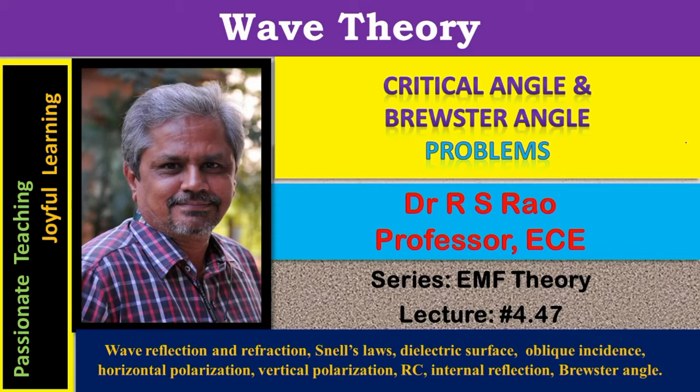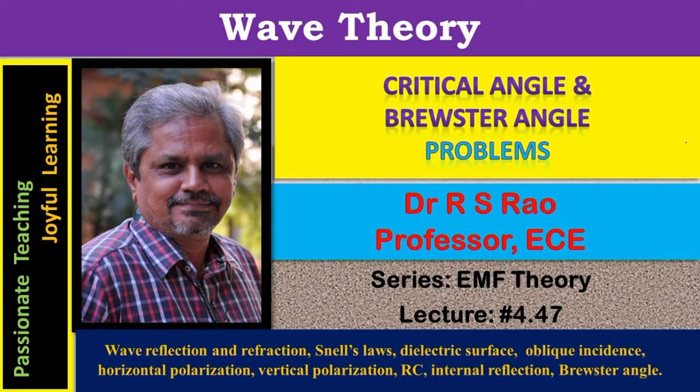Lecture number 4.47. Critical angle is associated with the total reflection of the wave, whereas Brewster angle is associated with total or complete transmission of the wave. Total reflection, total transmission. Both these phenomena have applications. For example, fiber optic communication is based on total internal reflection, whereas the design of Polaroids is based on complete transmission.